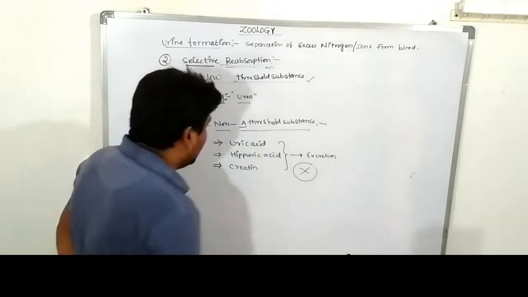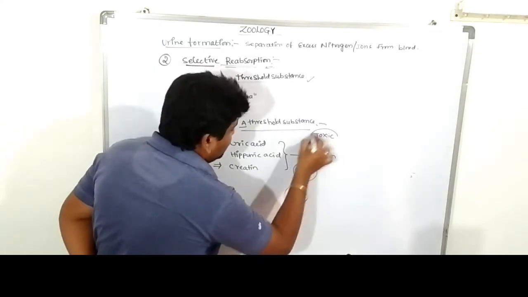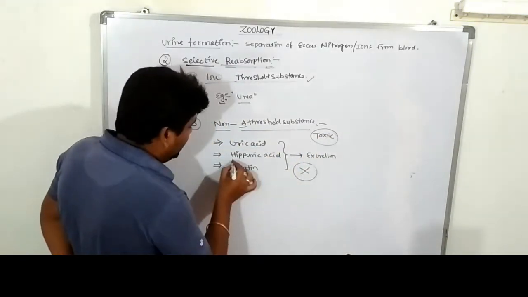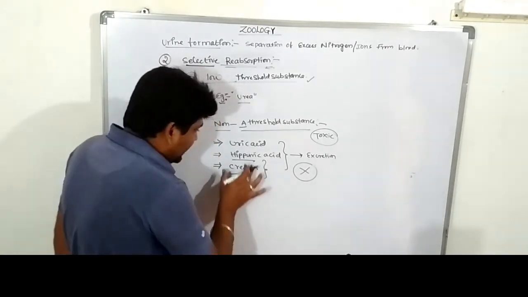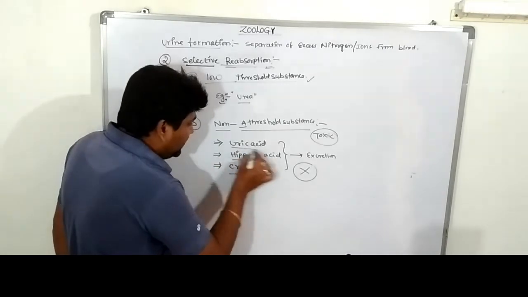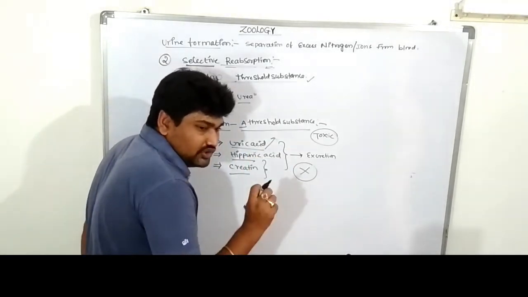So these are called threshold substances, or toxic substances. Toxic substances. An excess amount of hippuric acid and creatine leads to kidney failure. An excess amount of uric acid is called uremia, nothing but joint pains.